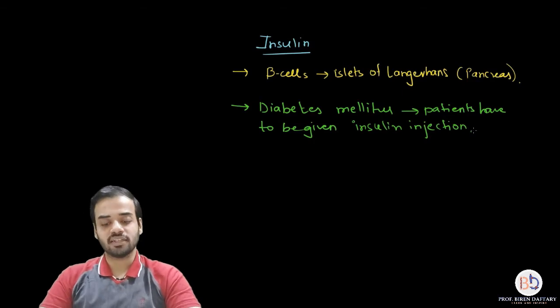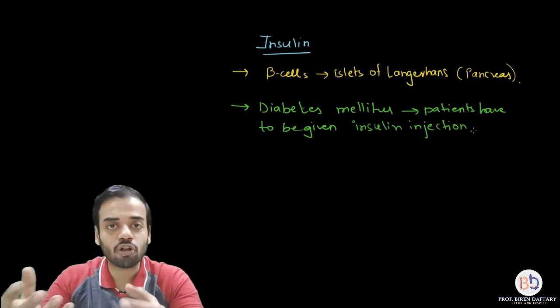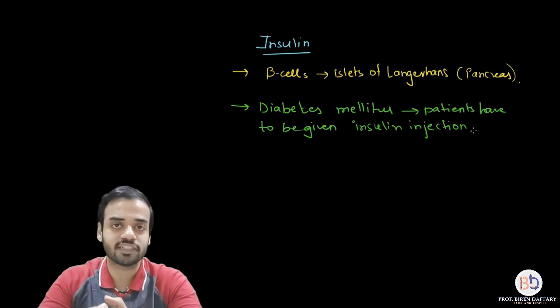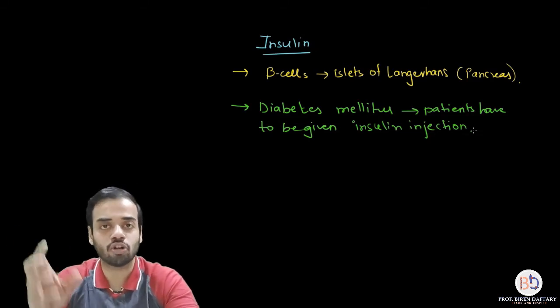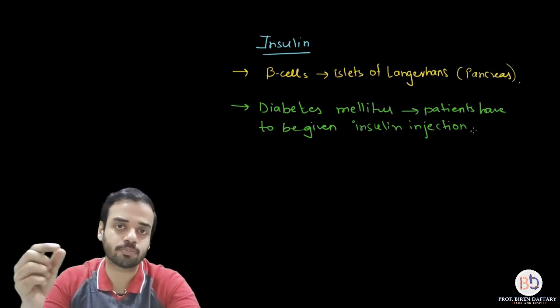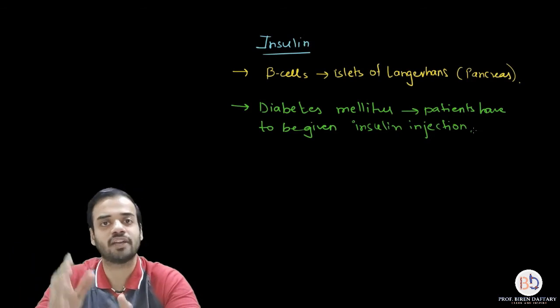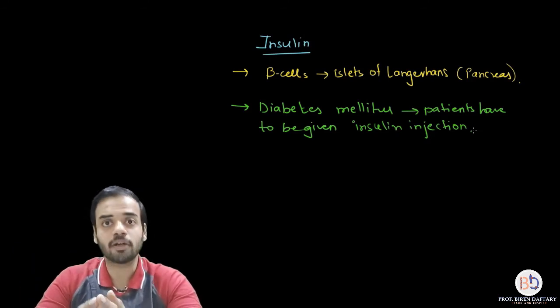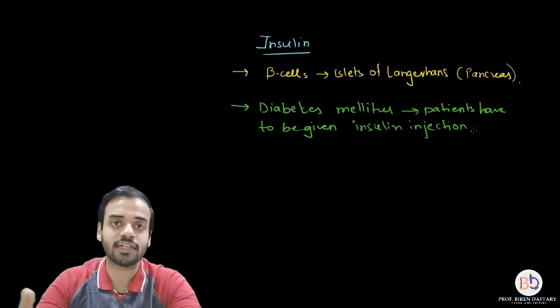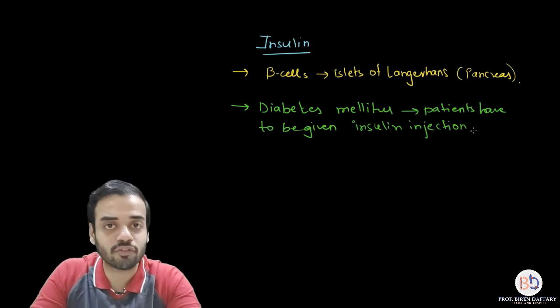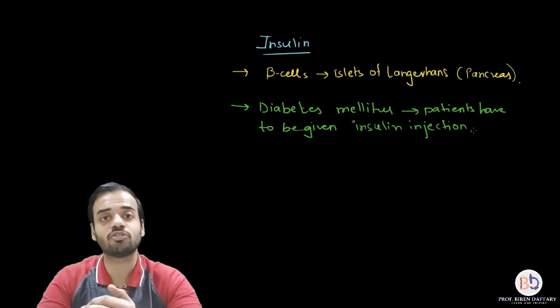Now the question arises, where does all that insulin come from, the insulin which has been injected? Because in a normal healthy person, the insulin is produced by the beta cells of islets of Langerhans in the pancreas. But if you are injecting insulin into a person suffering from diabetes mellitus, where is that extra insulin coming from?